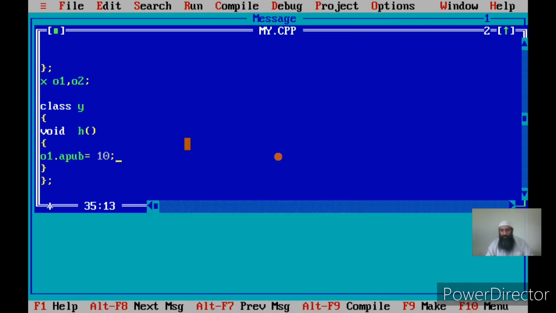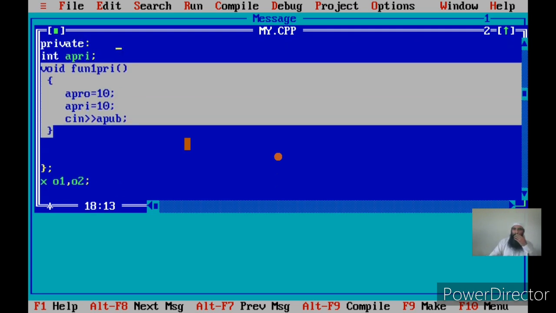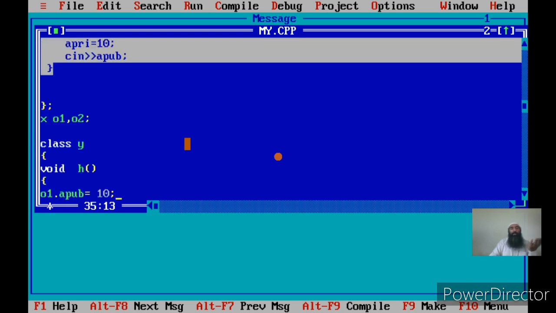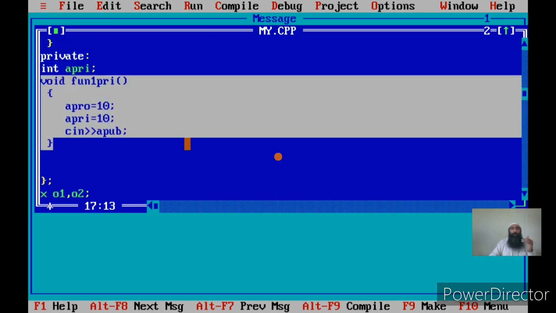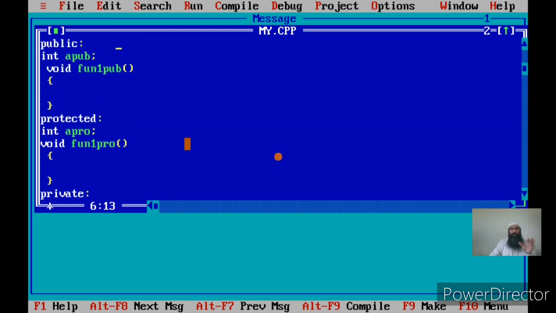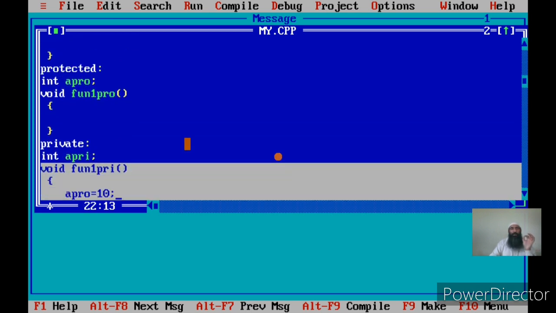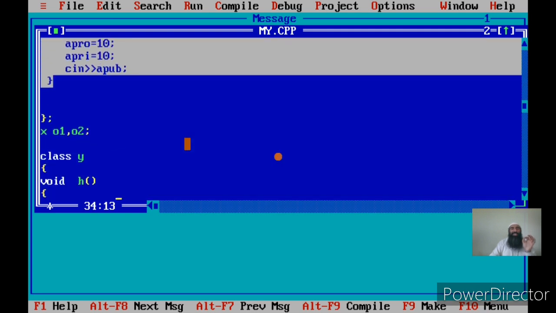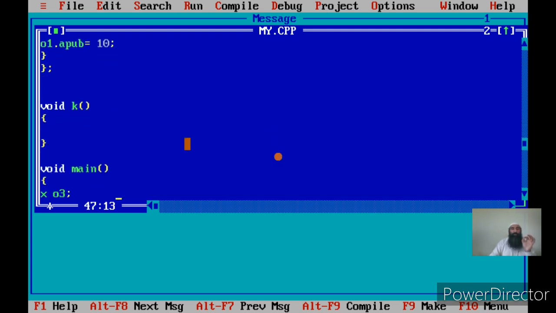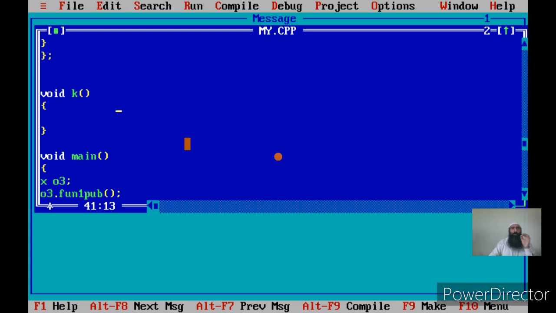This is accessible. Now I have shown you a way out here to explain the other point. The first three functions, function1_pub, function1_pro, and function1_pri, are member functions. Main is a non-member function which is not a part of any class. k is again a non-member function which is not a part of any class.